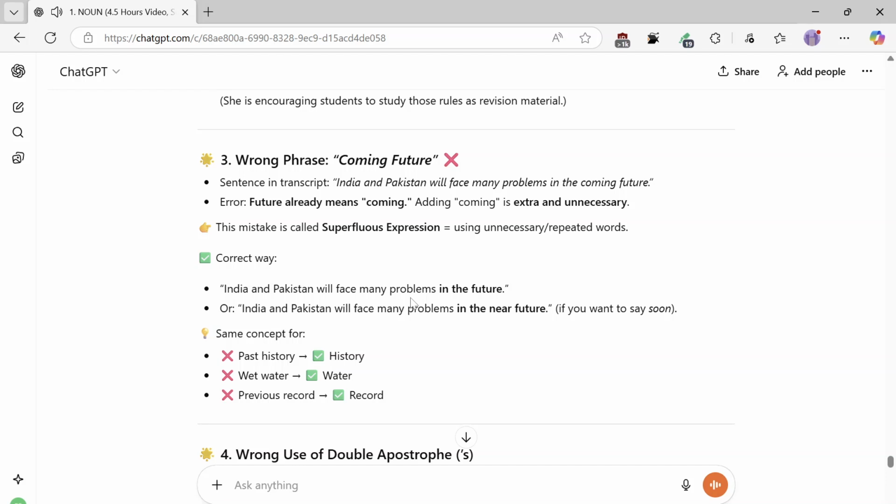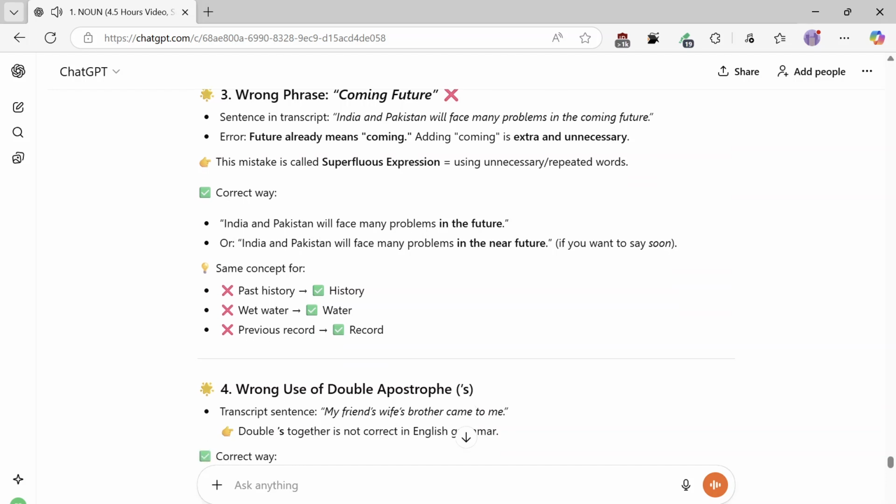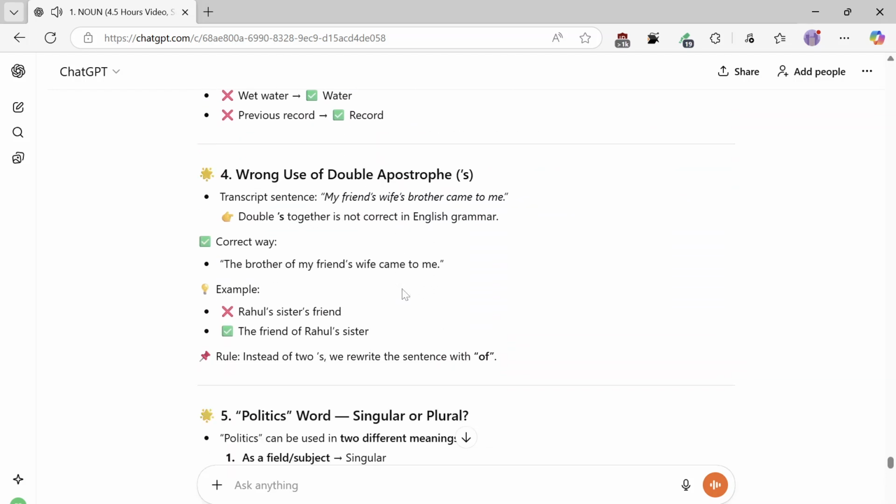4. Wrong use of double apostrophe. Transcript sentence: My friend's wife's brother came to me. Doubling apostrophes together is not correct in English grammar. Correct way: the brother of my friend's wife came to me. Example: Rahul's sister's friend becomes the friend of Rahul's sister. Rule: instead of the two apostrophe-s, we rewrite the sentence with of.